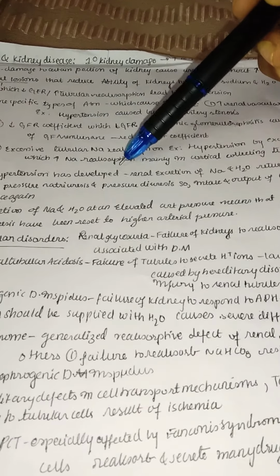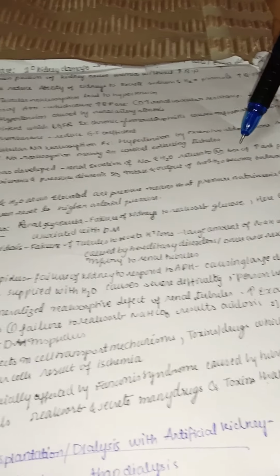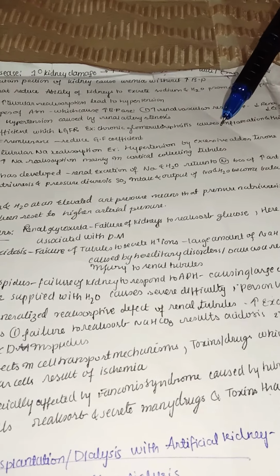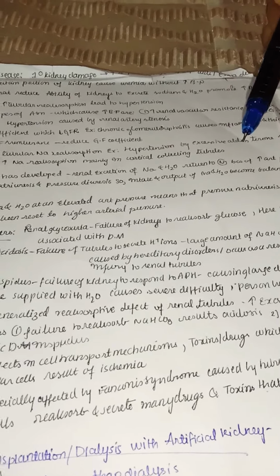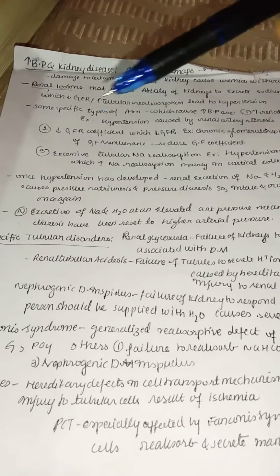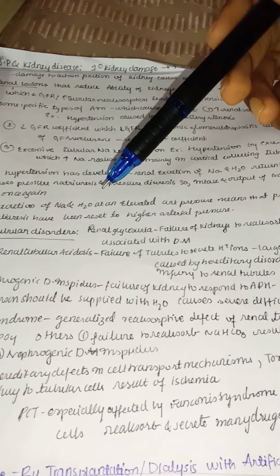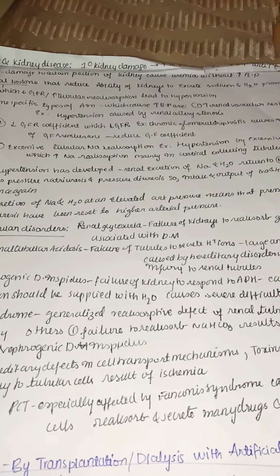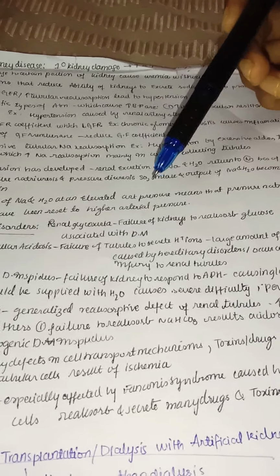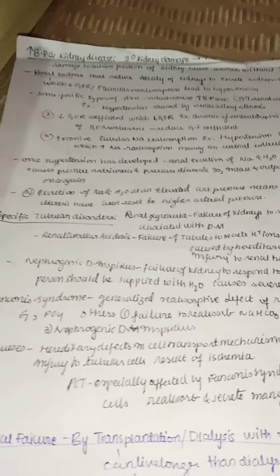Next, once the hypertension has developed, the renal excretion of sodium and water returns to normal because of the increase in arterial pressure. As the blood pressure has increased, the renal excretion of sodium and water now becomes normal, because there is already a lot of pressure in the body, so we need to remove them by excreting the sodium and water. This causes pressure natriuresis, meaning that because of high arterial pressure, sodium is forcibly excreted in the urine, and also pressure diuresis, meaning that because of higher pressure, even the urine is getting out of the body. So intake and output of sodium and water become balanced once again, and everything comes back to normal.